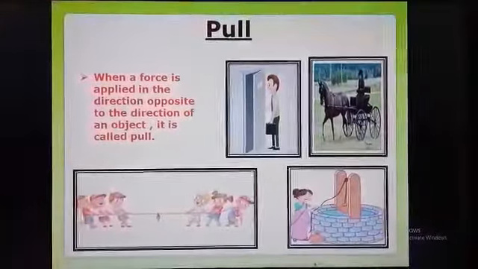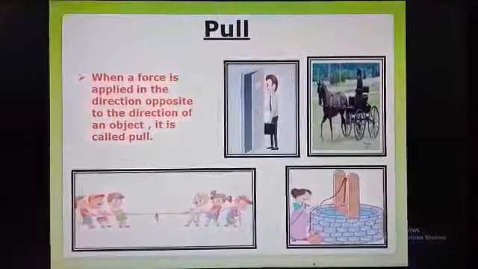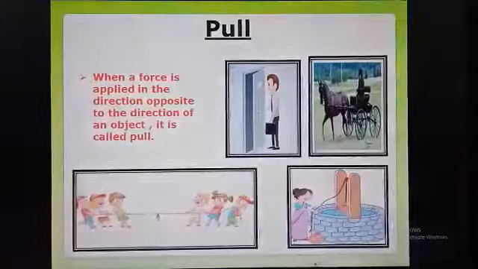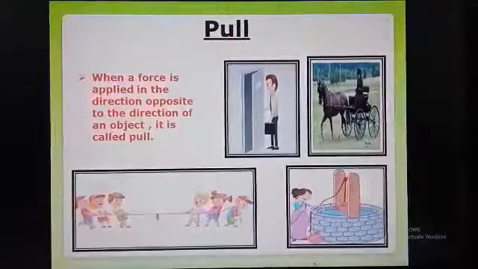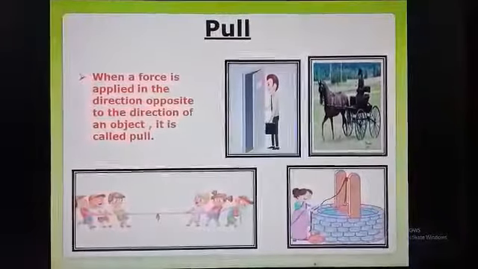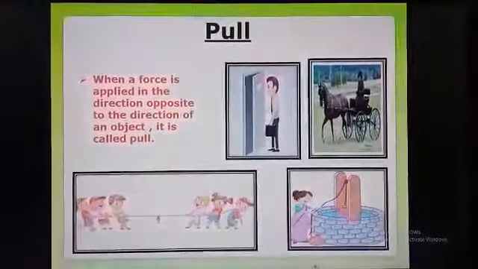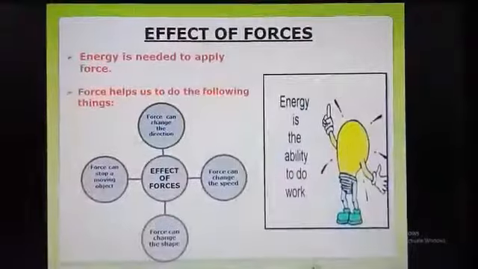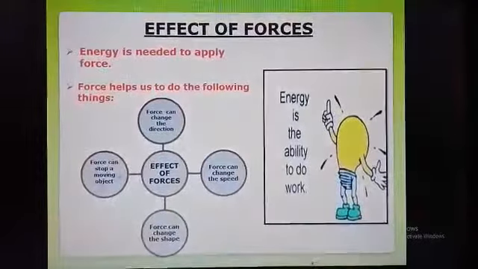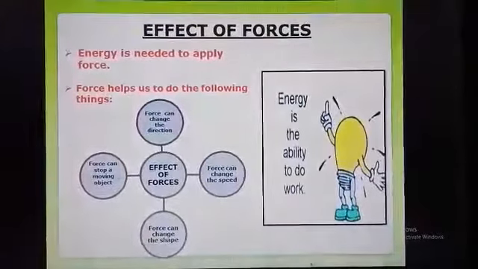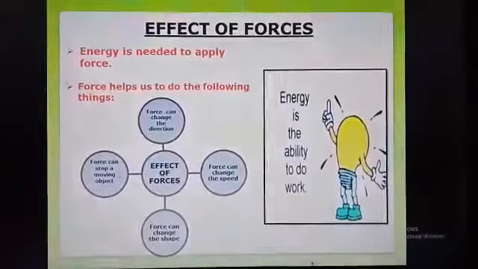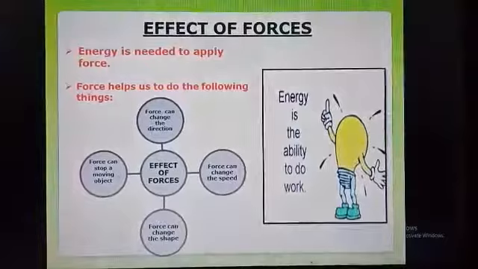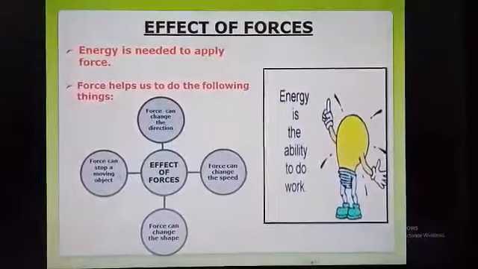Opening the door, pulling the car, pulling the rope in tug of war, and pulling the rope to bring water from the well are examples of pulling. Force changes the direction and the speed, stops a moving object and changes the shape. These are the effects of forces.